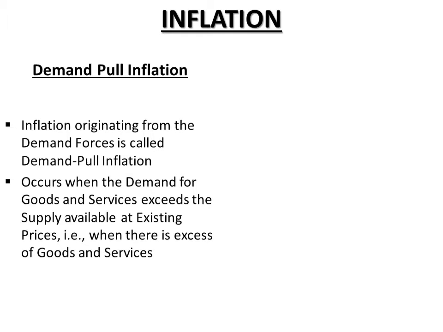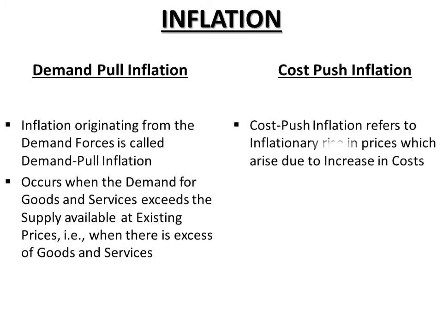Then inflation can be caused by factors operating from the supply side also, right? So cost push inflation refers to an inflationary rise in prices which arises due to an increase in cost. All right. Now cost push inflation may be caused by an increase in basically two factors: increase in wage cost, and or increase in the profit margin.